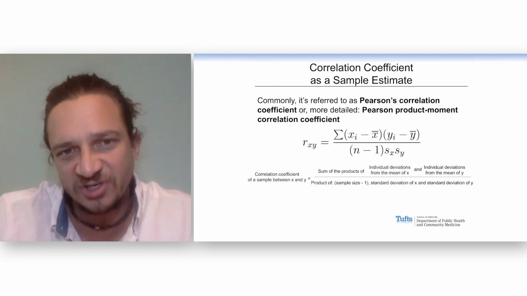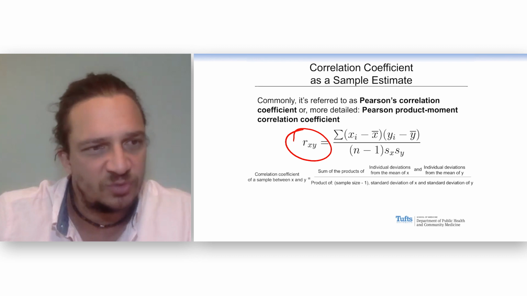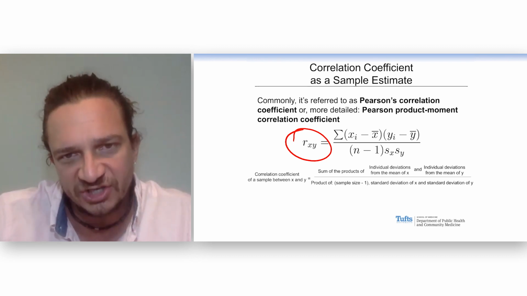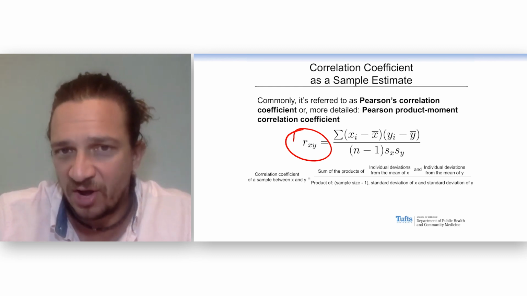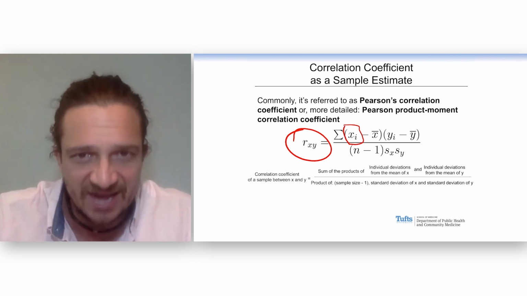When we measure this in our sample, there's our letter R. Karl Pearson was one of the statisticians who did early work on this. So this is called the Pearson's correlation coefficient. And what you see here is in the numerator, you take for each individual bear, that i there stands for the individual.